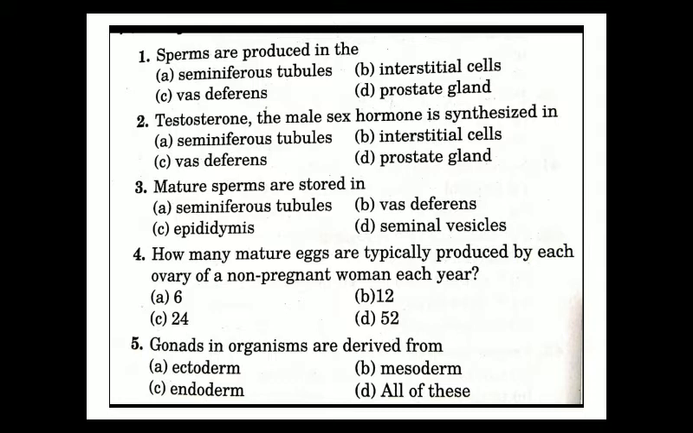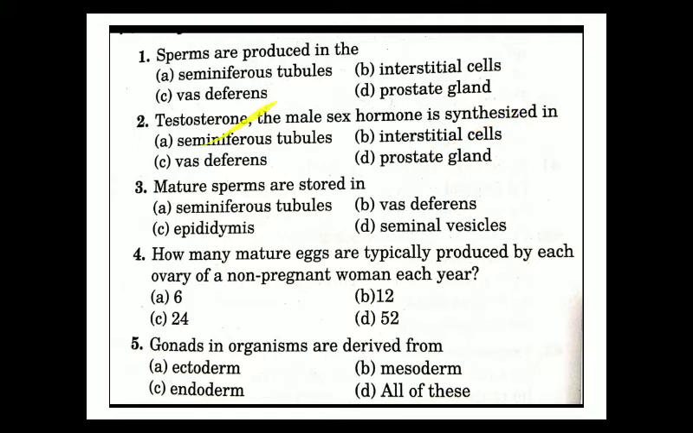Next question: testosterone, the male sex hormone, is synthesized in. First option seminiferous tubule, second option interstitial cells, third option vas deferens, fourth option prostate gland. The prostate gland is not a correct answer because it never secretes testosterone. Vas deferens is a duct which carries the male gamete. So our answer will be between A and B: either seminiferous tubule or interstitial cell.